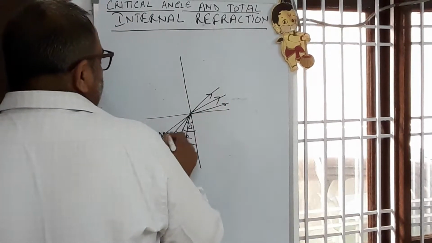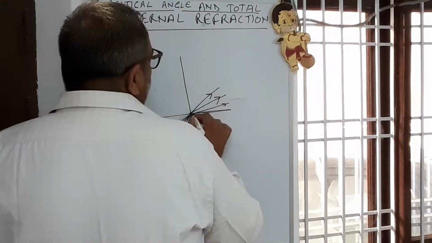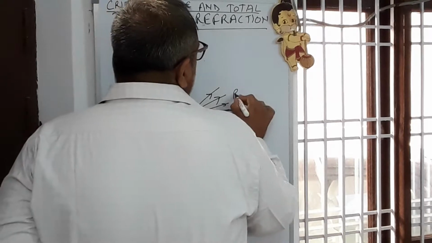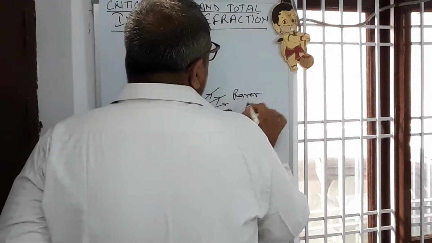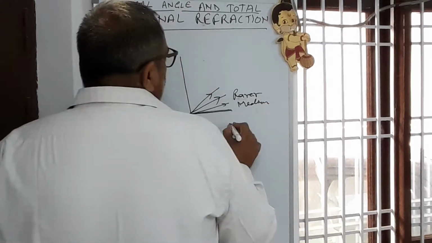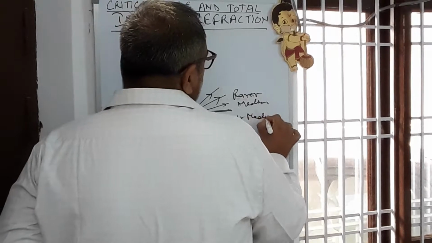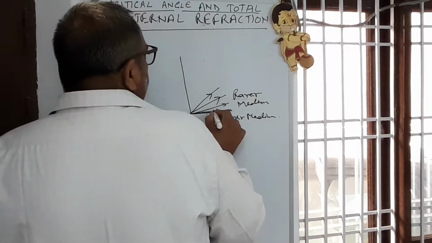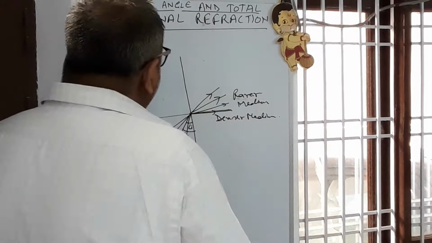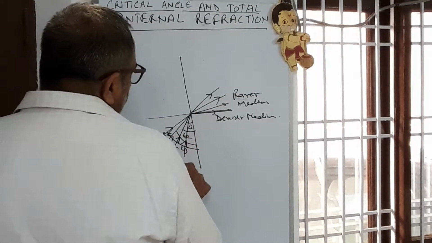In one case, this becomes equal to 90 degrees on the surface of the rarer medium and denser medium. So this position, this angle is said to be the critical angle, iC.